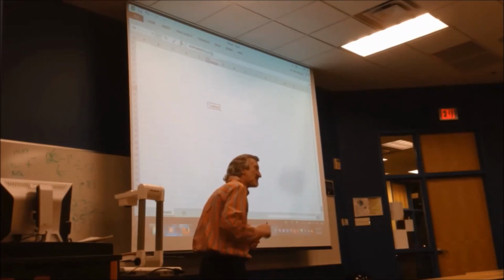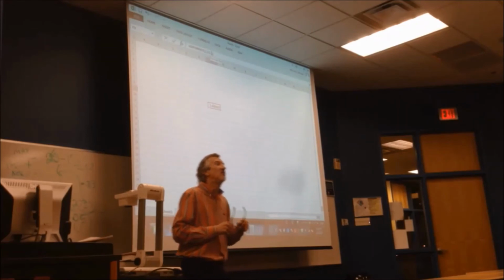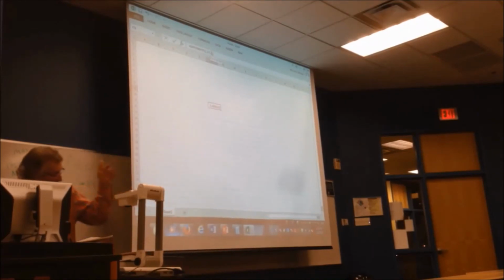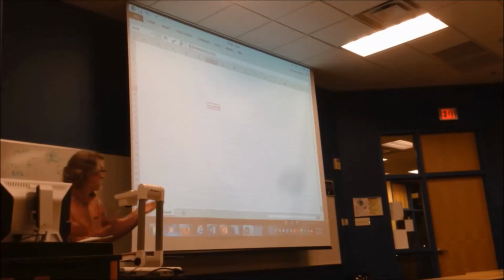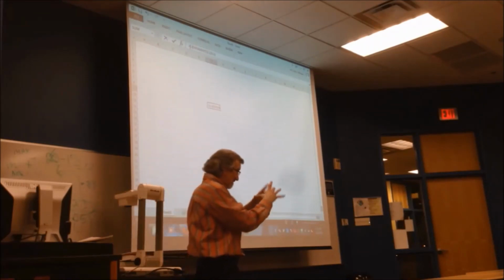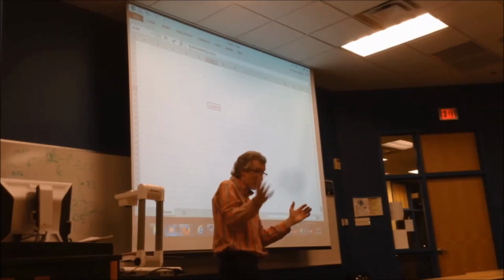If the question says, what's the probability it will be 2 minutes or more? With Excel, you've got to put the 1 minus in front because you're not using the formula. So it's just like all the previous things we've learned, 1 minus. But notice we don't have to change the numbers inside. The numbers in the parentheses in the last chapter had to be the opposite of the question.